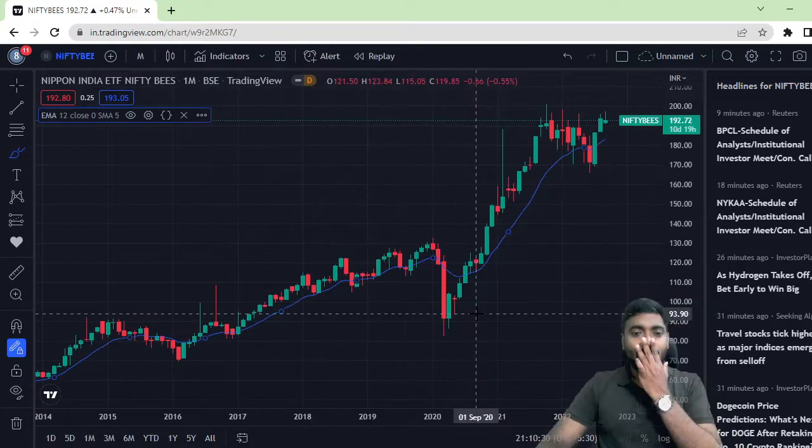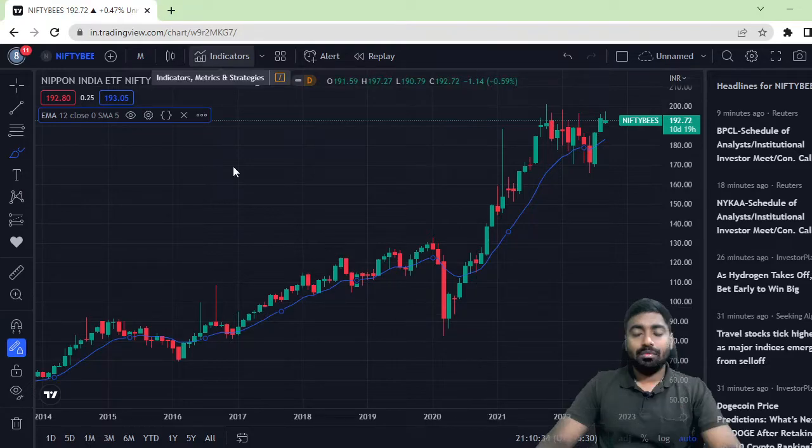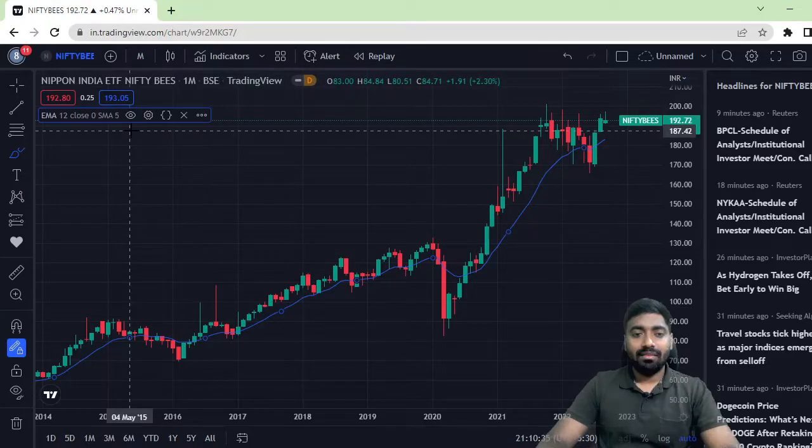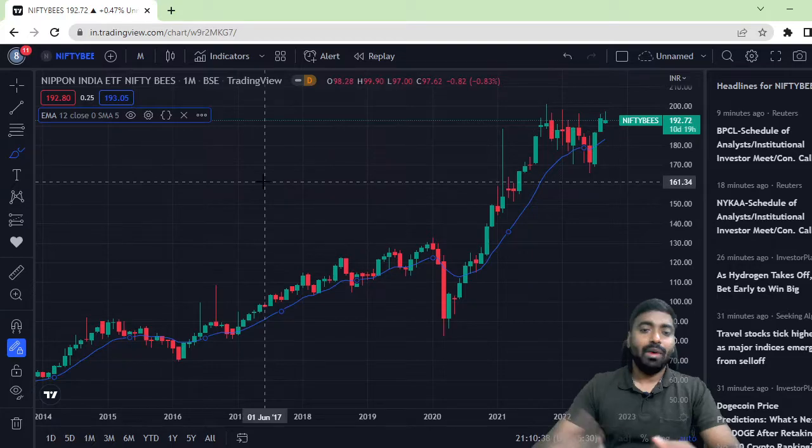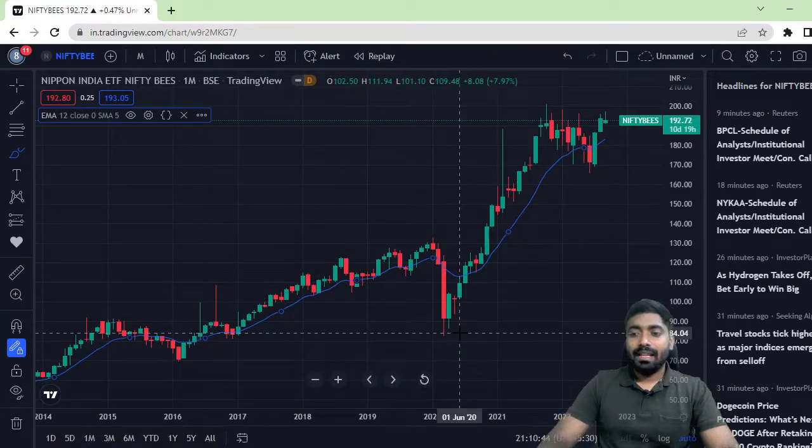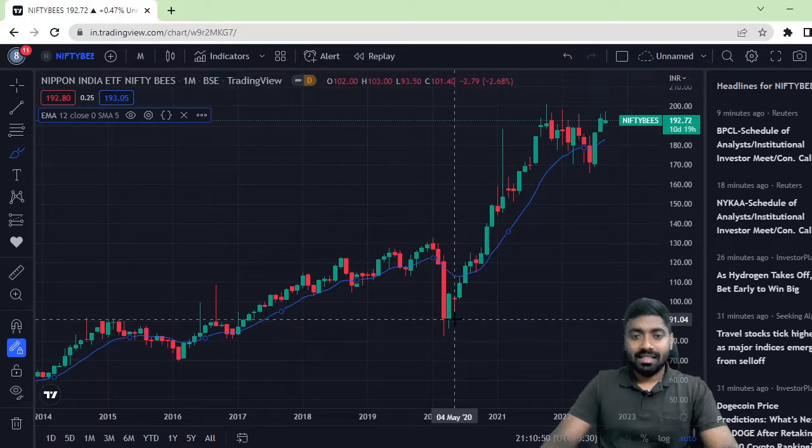So what you have to do is take the monthly chart of the Nifty Bees. What indicator do you have to put? The indicator is the exponential moving average, for how many periods? 12 periods. Why 12 periods? You want to see the exponential moving average for the entire year. So wherever you get the opportunity where the stock or the index is trading below the exponential moving average, in such a case you have to start accumulating.